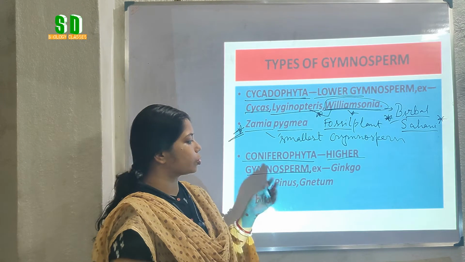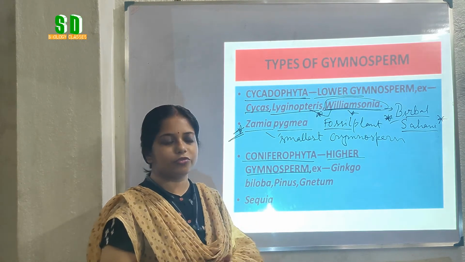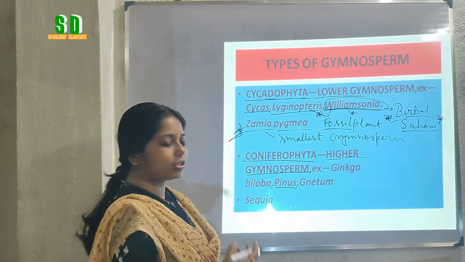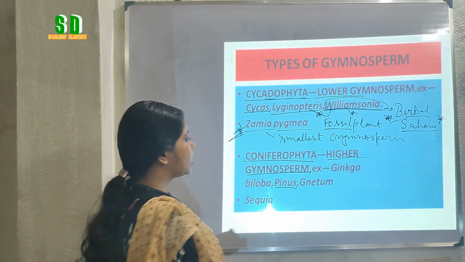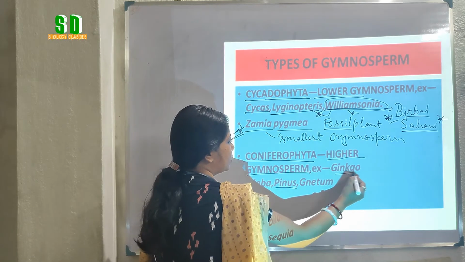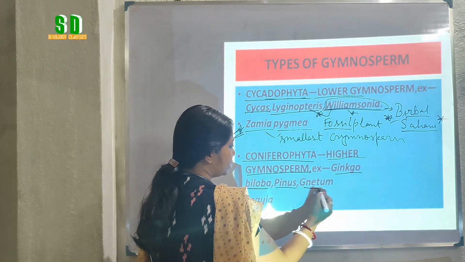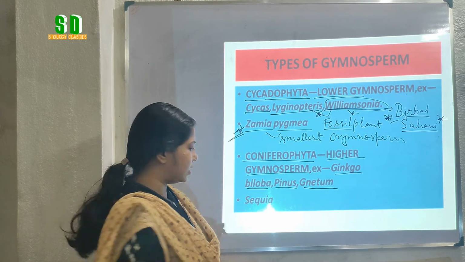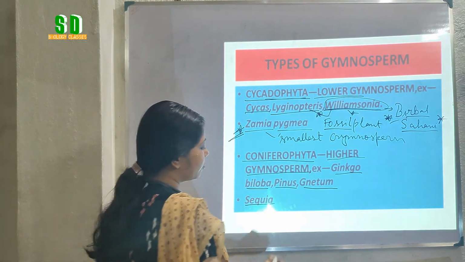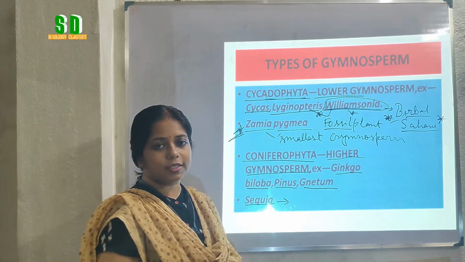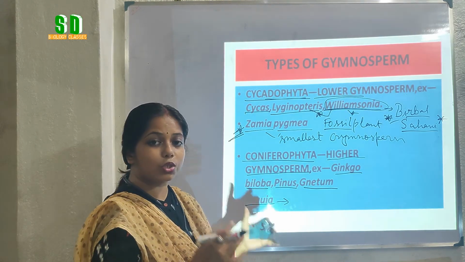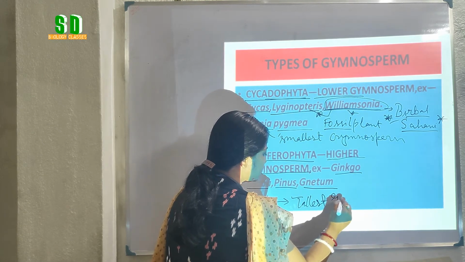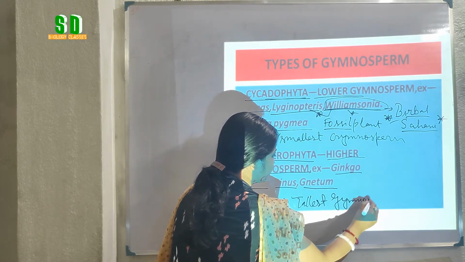Here we can see most of the plant bodies bear needle-shaped structures. For example, Pinus grows in the hilly region and has needle-shaped leaves. Other examples are Ginkgo biloba and Gnetum. These are other examples of Coniferophyta. Sequoia is another example of Coniferophyta. It is also called the father of the forest because it is the tallest gymnosperm.